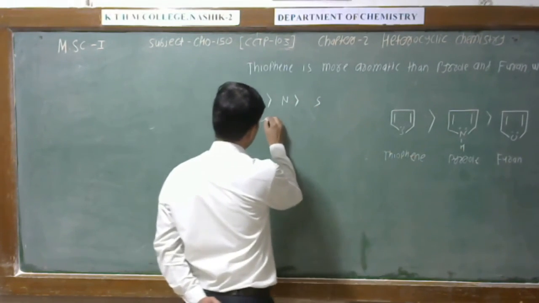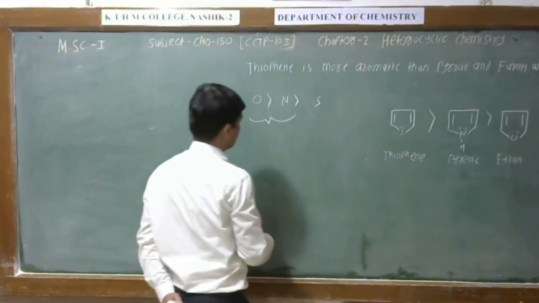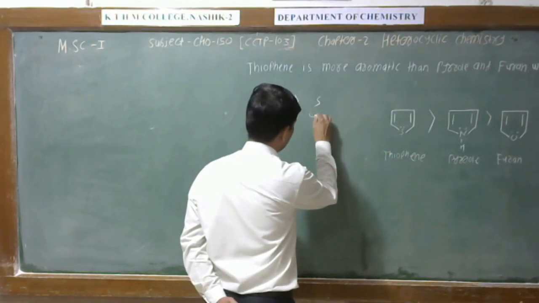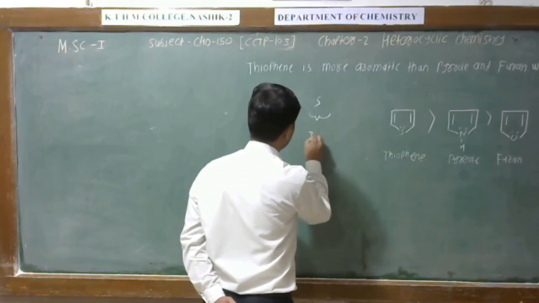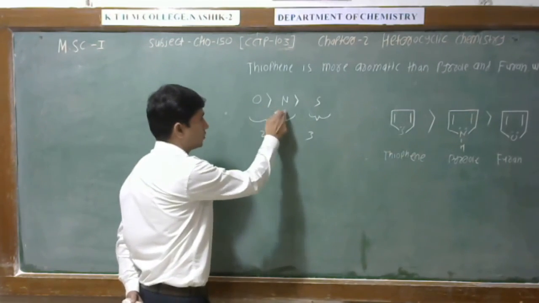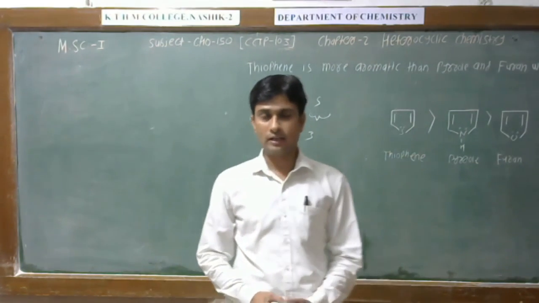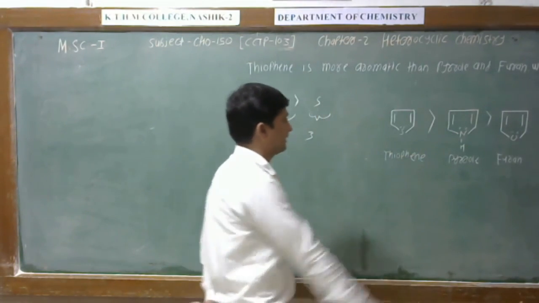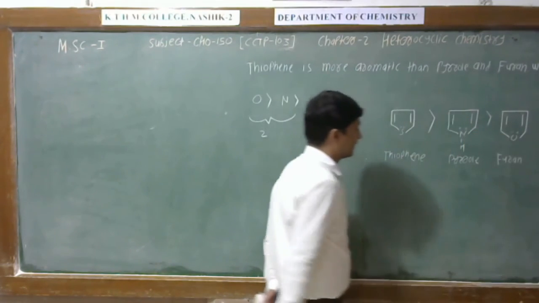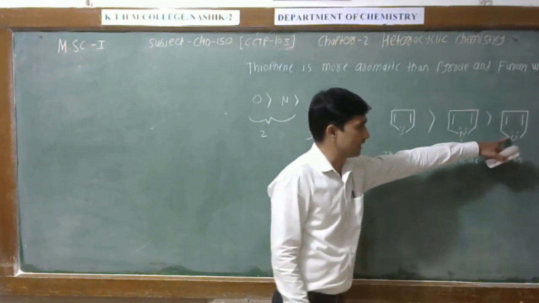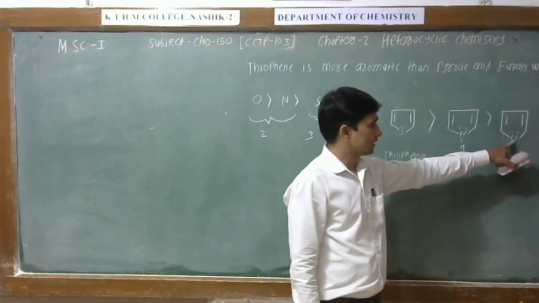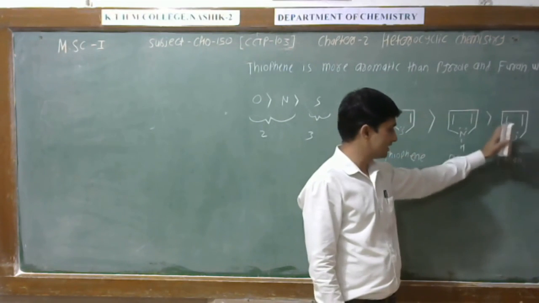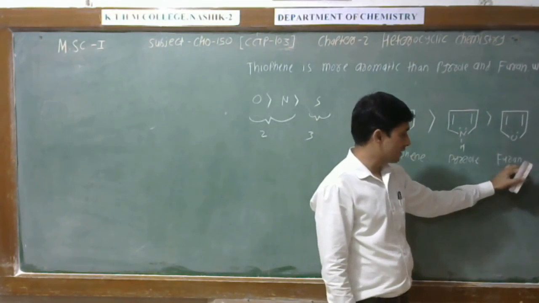In oxygen and nitrogen, the valence shell electrons are present in the second shell, and in sulfur the valence shell is different. Due to the more electronegativity of oxygen, it does not give this lone pair easily to complete the aromaticity, and hence this is the least aromatic compound.